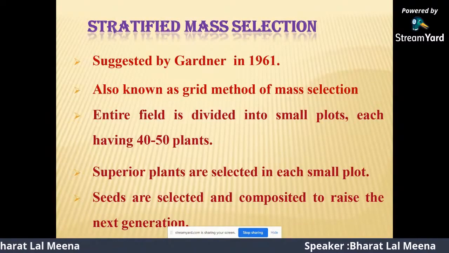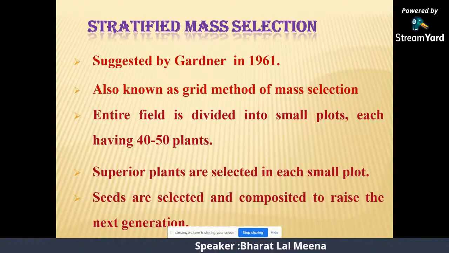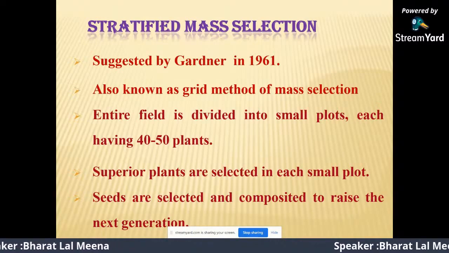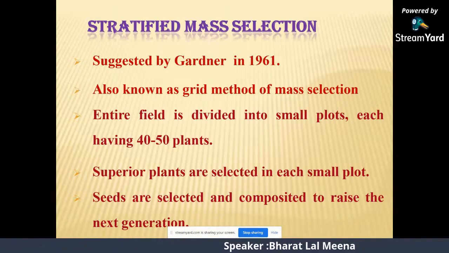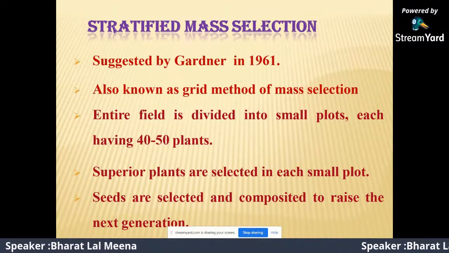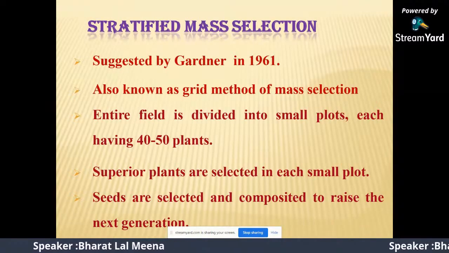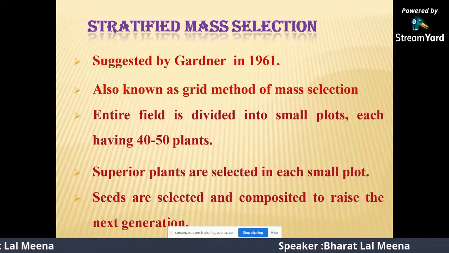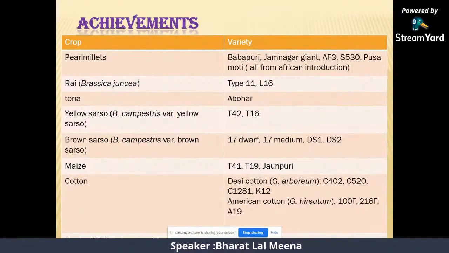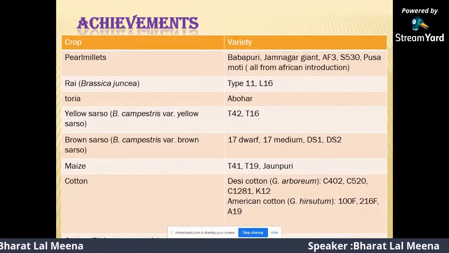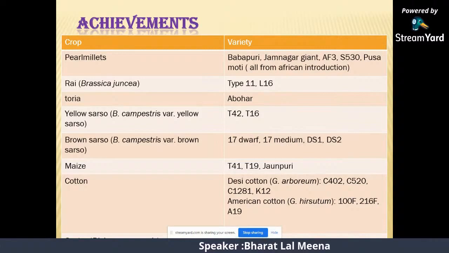Stratified mass selection, suggested by Gardner in 1961, is also known as the grid method of mass selection. The entire field is divided into small plots, each having 40 to 50 plants. Superior plants are selected in each small plot, and the seed is composited to raise the next generation. Through mass selection, varieties have been developed in pearl millet, rye, soybean, maize, and cotton.